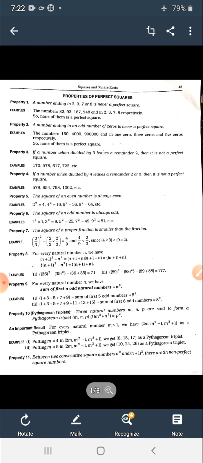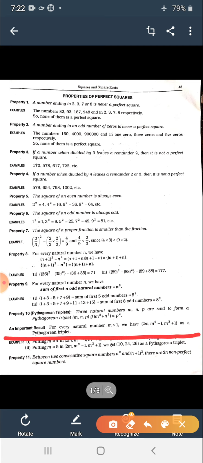So let's stick to our property, and the important result is also very necessary to know. For every natural number m greater than 1, we have 2m, m square minus 1, and m square plus 1 as a Pythagorean triplet. You may be asked to find a Pythagorean triplet, or you may be asked to verify whether the given triplets are Pythagorean or not.